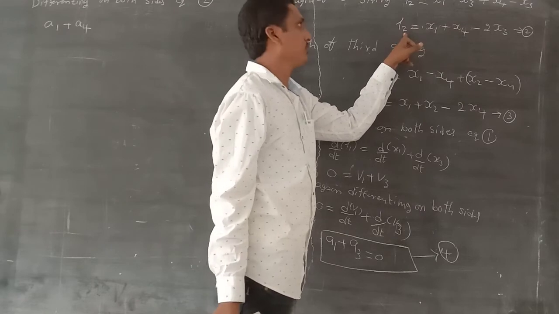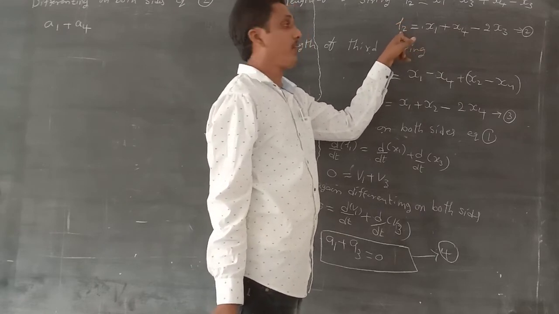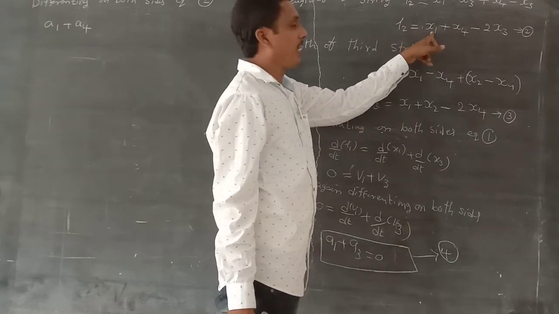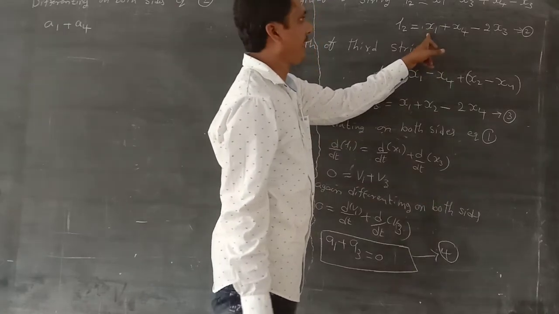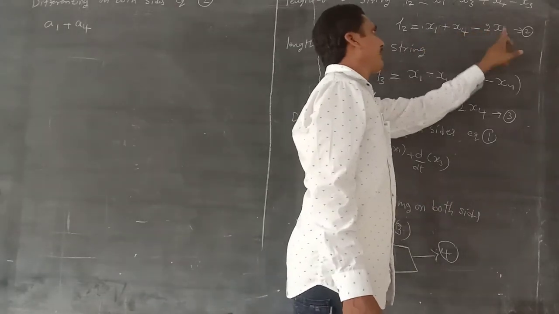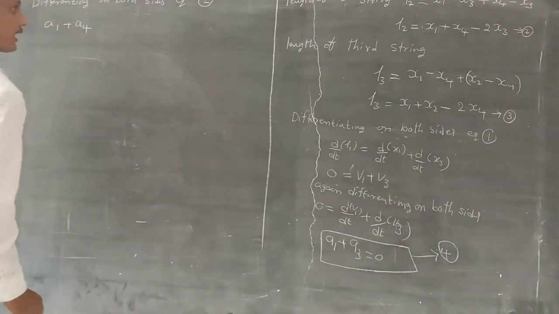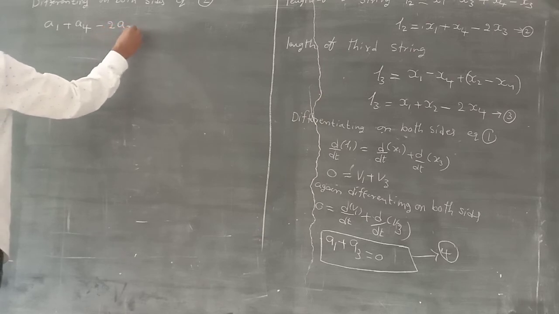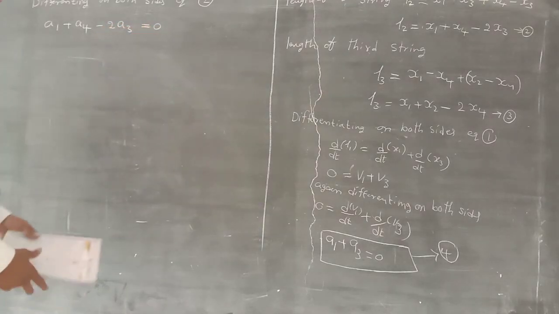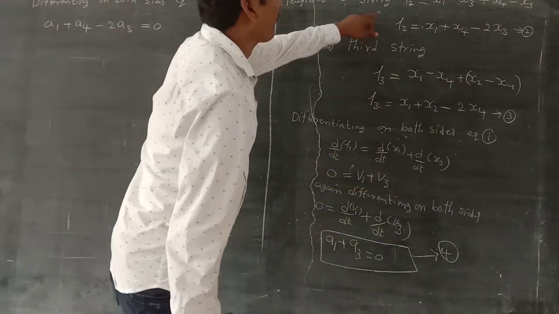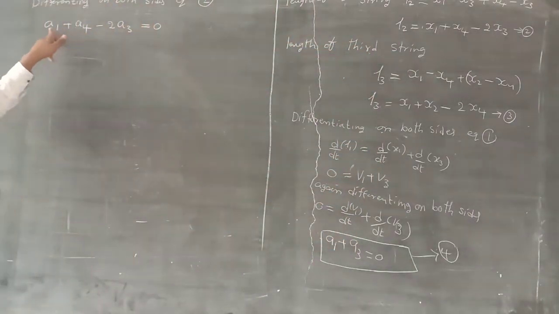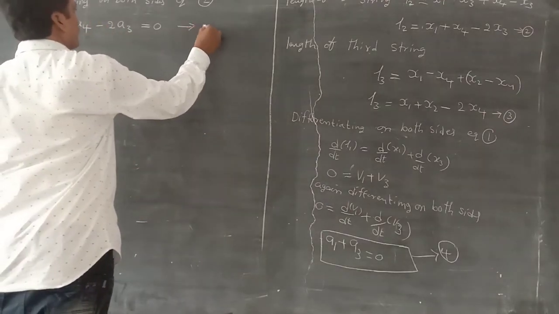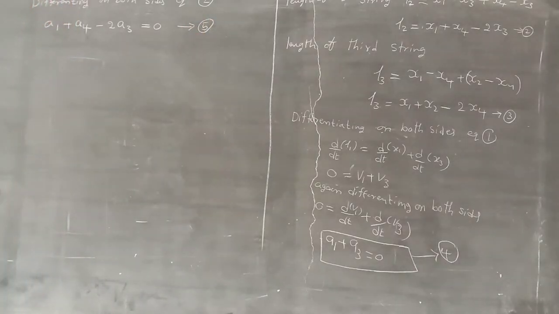This is the fixed value, and the differentiation of a fixed value is 0. So a1 plus a4 minus 2 a3 is equal to 0. From equation 2, we write this formula. This is equation 5.